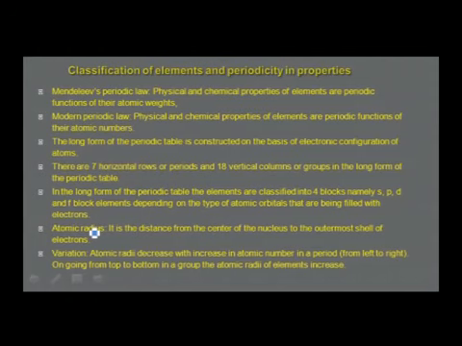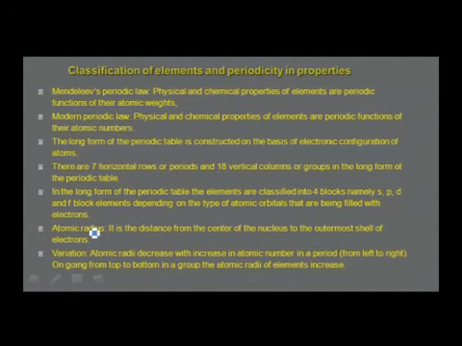There are 7 horizontal rows or periods and 18 vertical columns or groups. The elements are classified into 4 blocks, namely S, P, D and F block elements, depending on the type of atomic orbitals that are being filled with electrons.